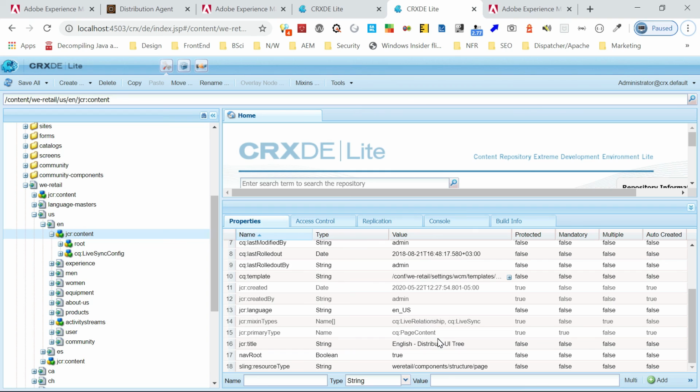Maybe we can continue in another video with other options, like the reverse flow, how to enable the reverse flow, and then how we are going to do the sync. For that we can use the user sync flow, to sync users between the publishers through author. The third thing is that the distribution agent we defined can be configured in the replication agent in AEM. So whenever we replicate anything internally, this distribution agent can be used. That is another scenario. Maybe we can see it in further videos.